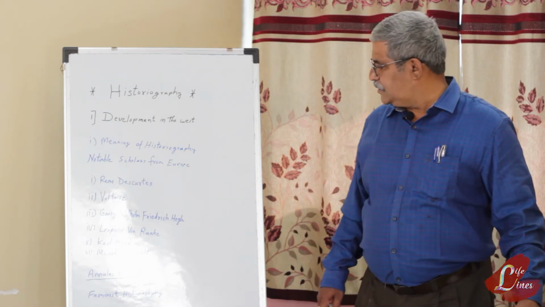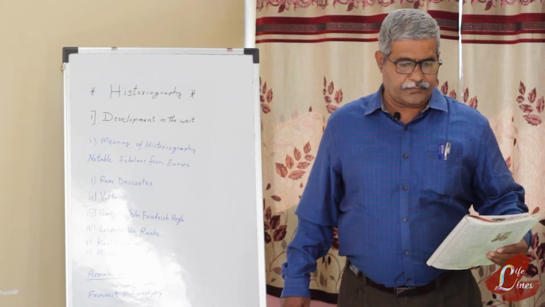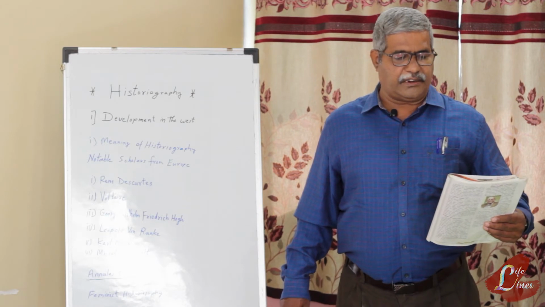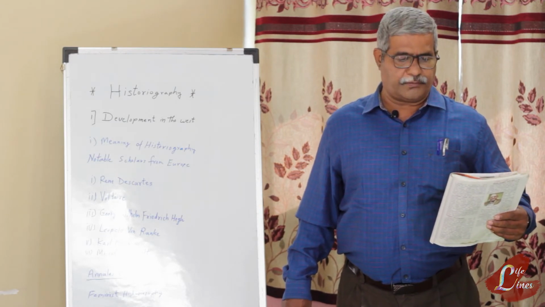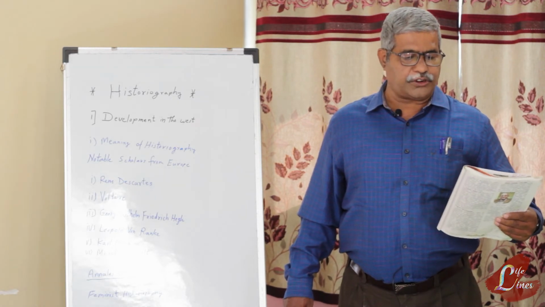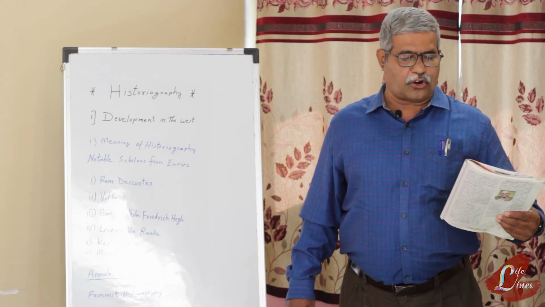Next is Leopold von Ranke. He belongs to the 19th century philosopher. He put emphasis on the utmost importance of information gathered through original documents.